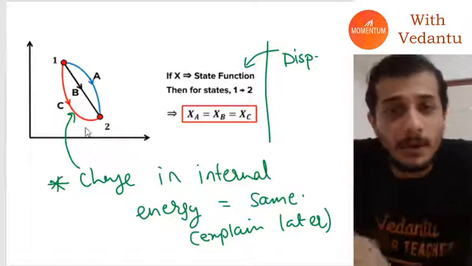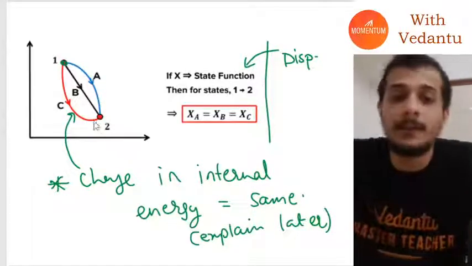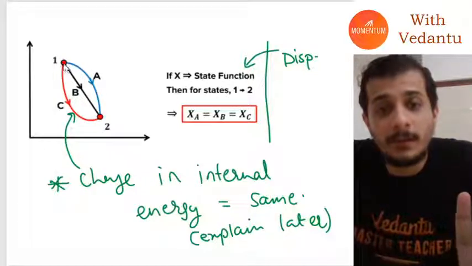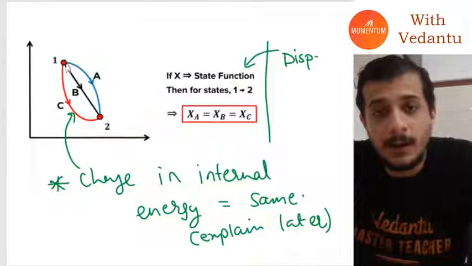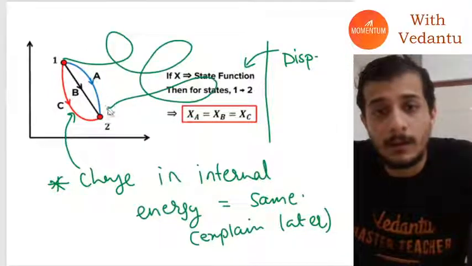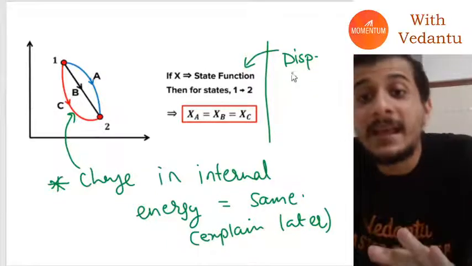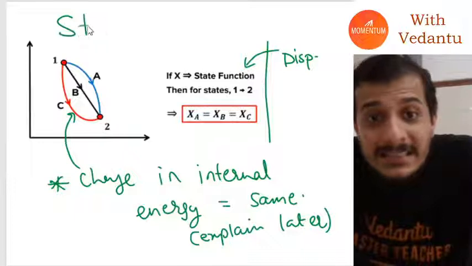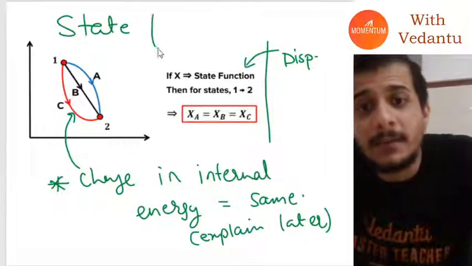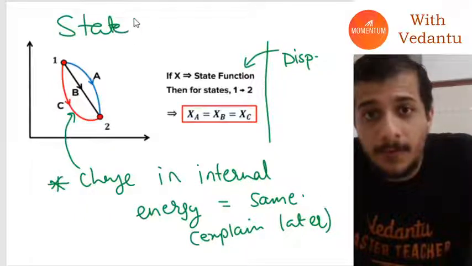It doesn't matter what happened in between. It started from 1, reached 2, and that is all I require. In between it could have gone on whatever path, I don't care. The value of the change in internal energy will always be the same. It's like displacement. Such functions are called state functions.